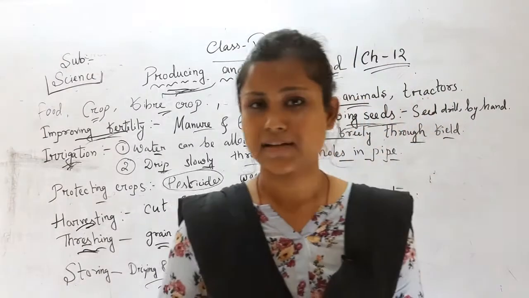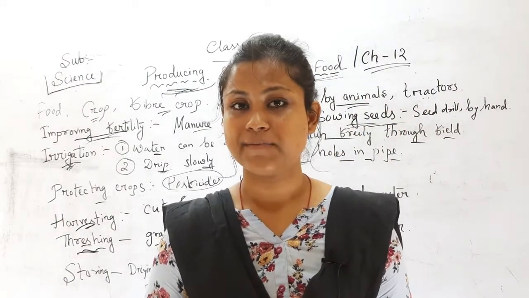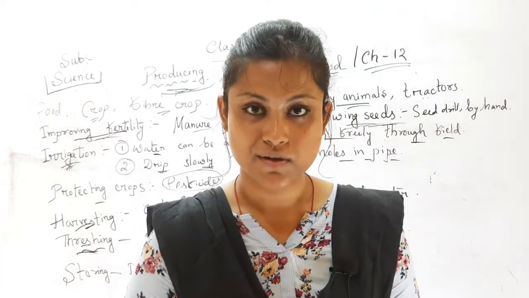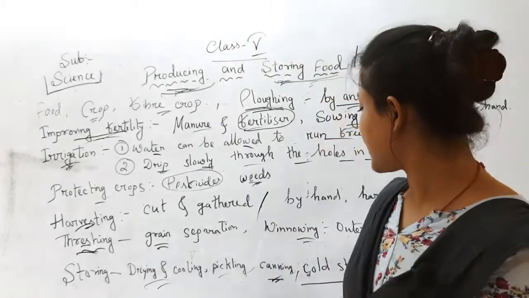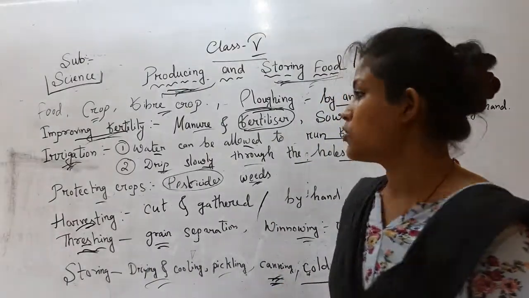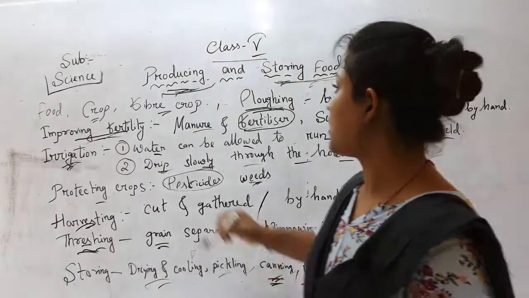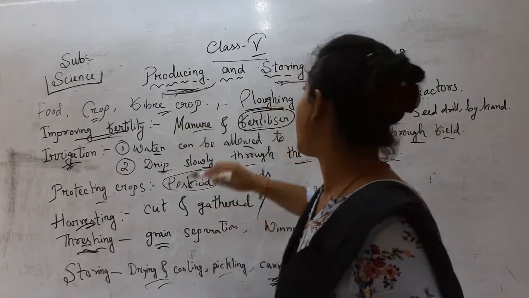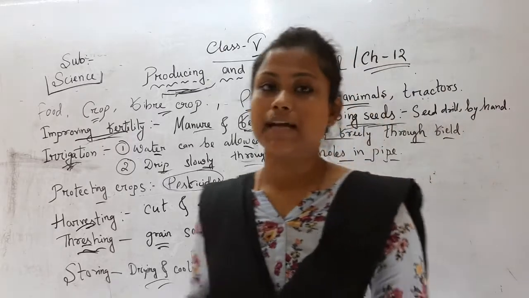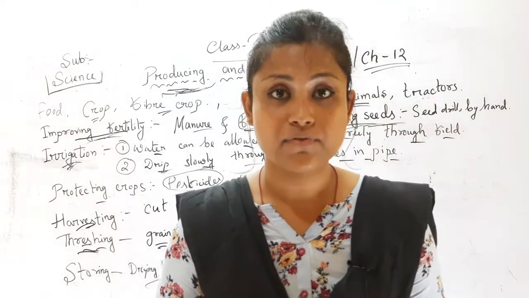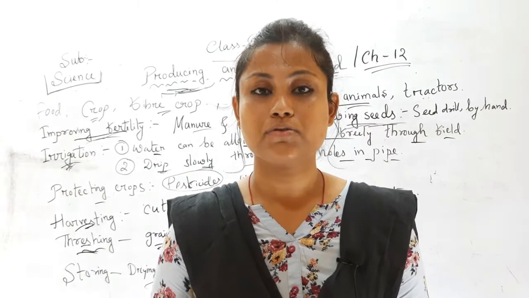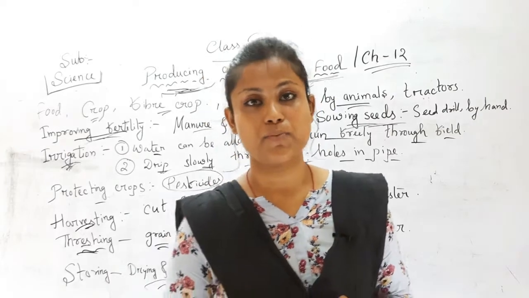Have you ever tasted Sprite from a can? Sprite, Pepsi, these are all canned products, yes or no? So similarly the food can also be canned, and this process is called canning. So in this chapter we have discussed how the farmers are producing and how the farmers are storing the food. Now your task is to read the chapter very carefully at home and see all the pictures, because there are so many interesting pictures in your book.